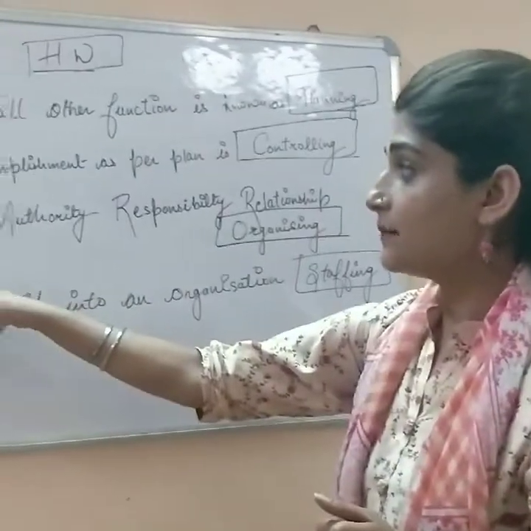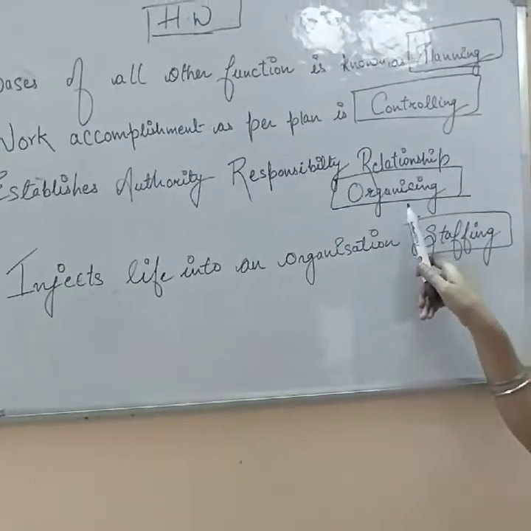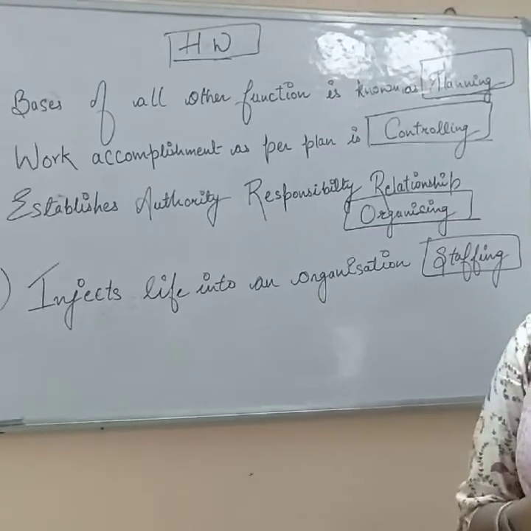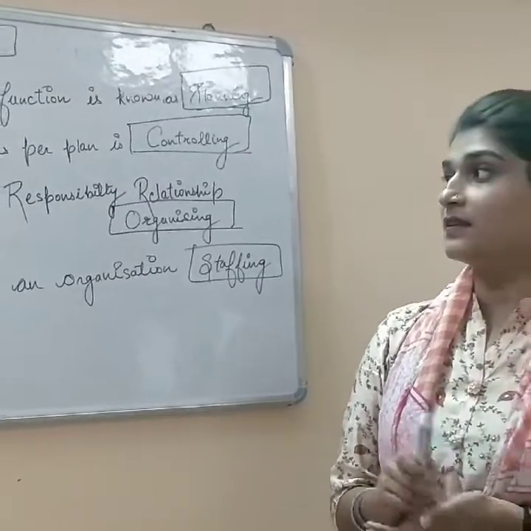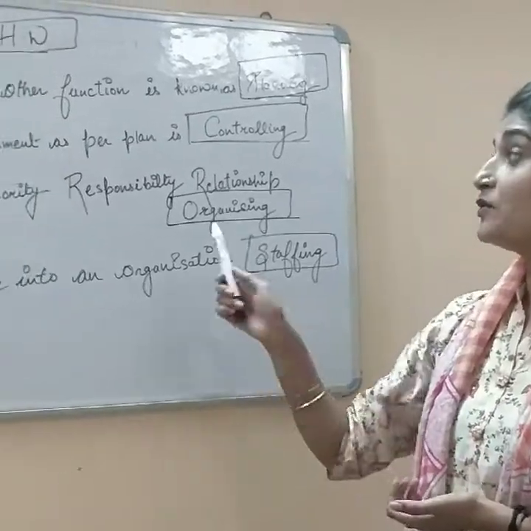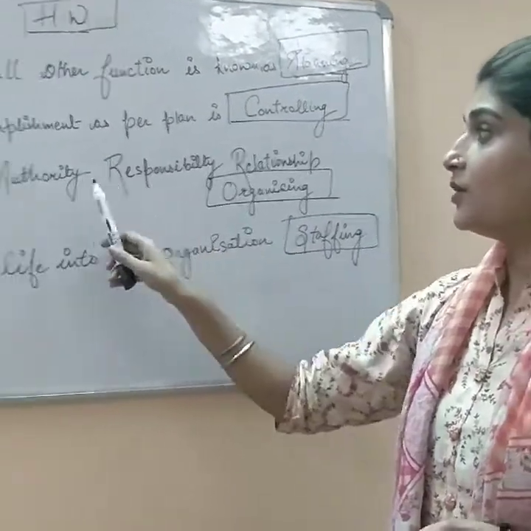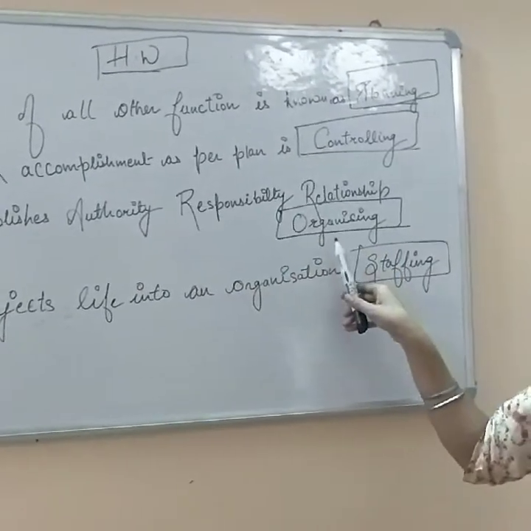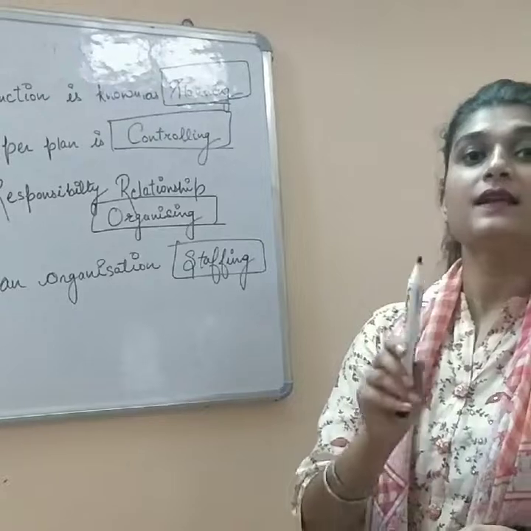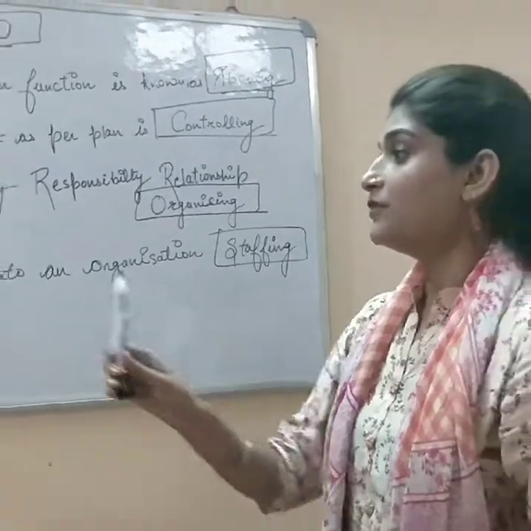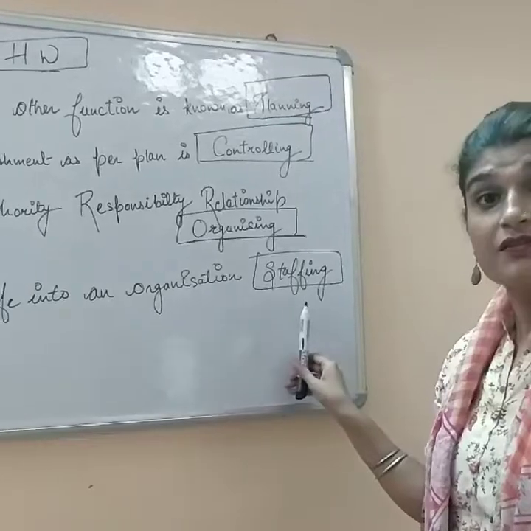The third one: establishes authority responsibility relationship. The answer is organizing. Whereas some of the students have sent the answer as delegation. Delegation is not right, because we were talking about the functions of management, right? So here the authority responsibility relationship has been created under organizing, because in organizing we are going to create the departments, right?